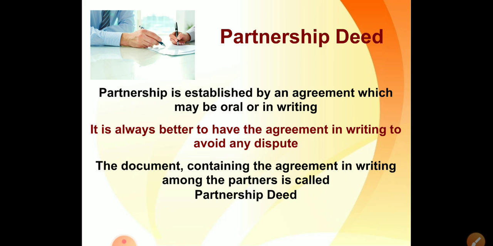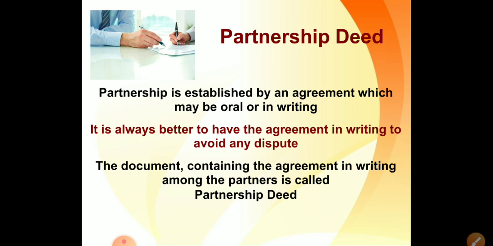Means, in the initial stage we have understood that if we want to enter into partnership, we can enter into it by a written agreement or orally also. But sometimes if you have committed orally and you don't have any proof, then if conflicts arise, you won't have any kind of proof.